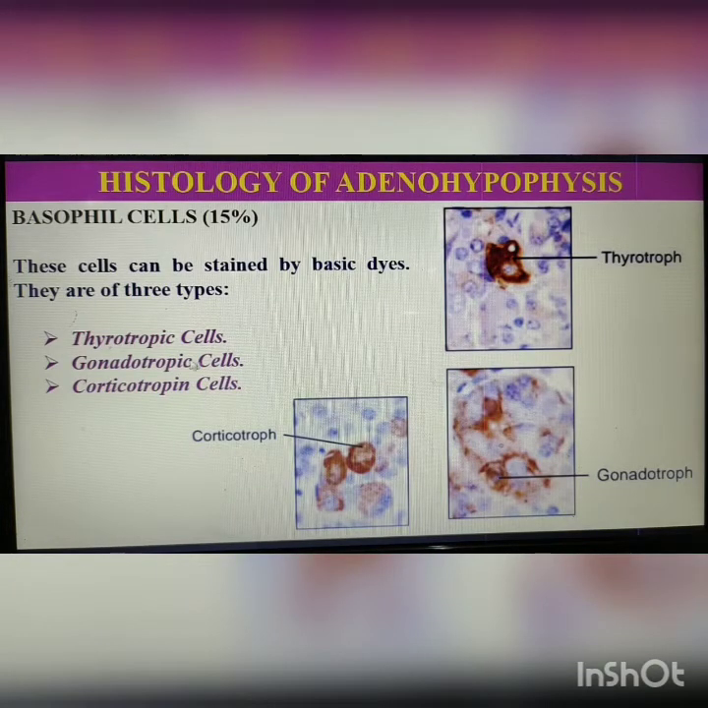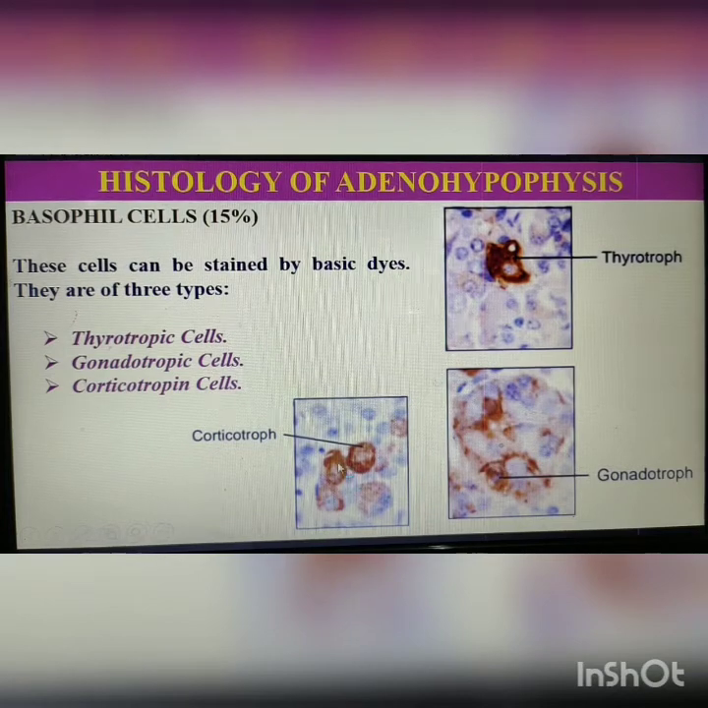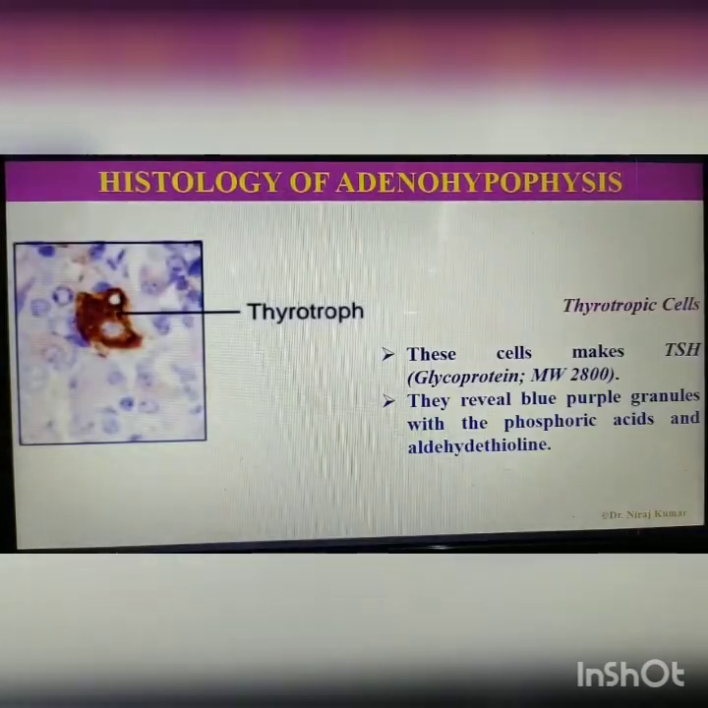Last cell type is basophil cells. It is only 15% of total pars distalis cells. These cells can be stained by basic dyes. They are of three types: thyrotropic cells, gonadotropic cells and corticotropin cells. This is thyrotroph, this is gonadotroph and this is corticotroph. First, thyrotropic cells. These cells make TSH or thyroid stimulating hormone. Thyroid stimulating hormone is a glycoprotein and its molecular weight is 2800.